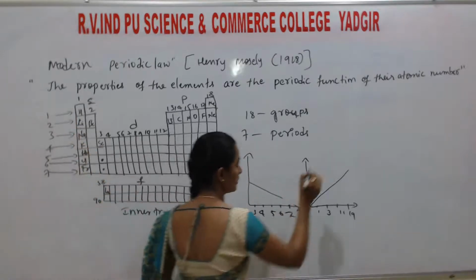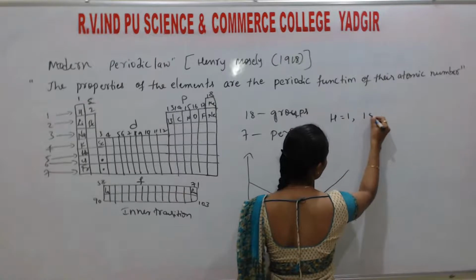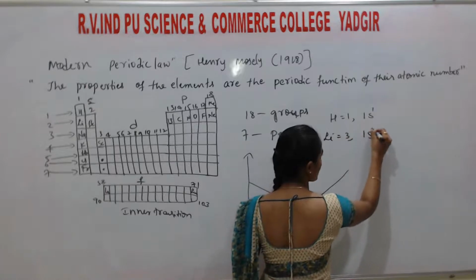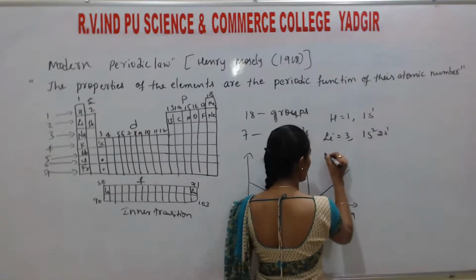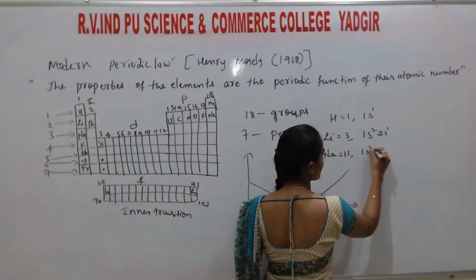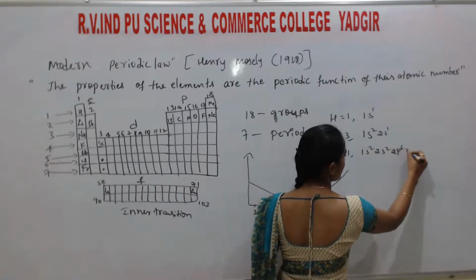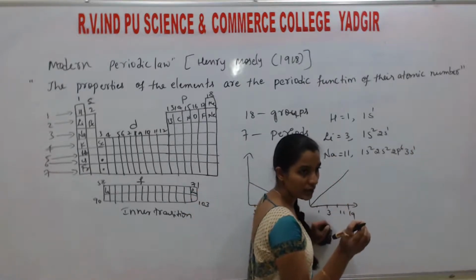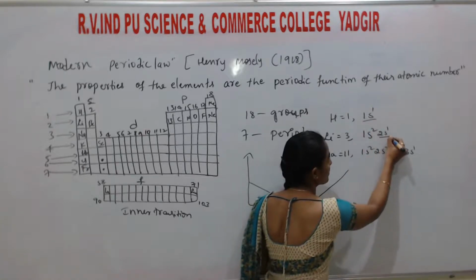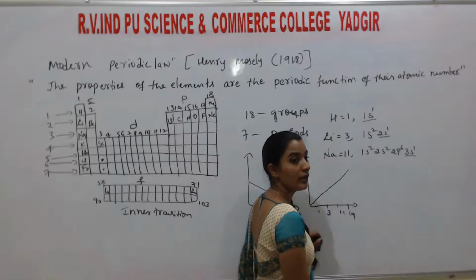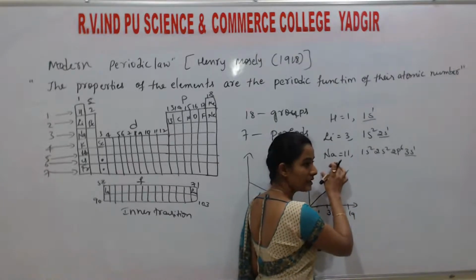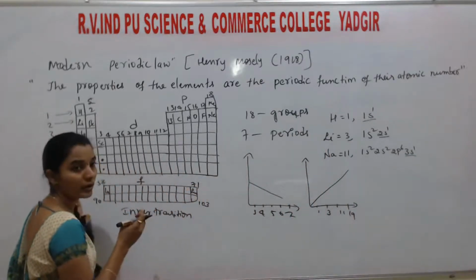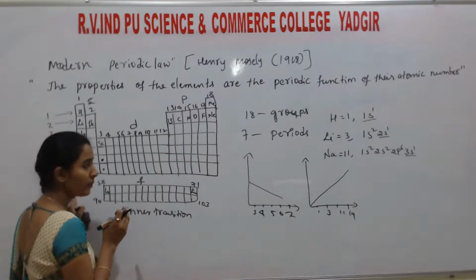So here, listen. Hydrogen, lithium, sodium. Hydrogen atomic number is 1, configuration is 1s1. Lithium atomic number is 3, configuration is 1s2, 2s1. Sodium atomic number is 11, configuration is 1s2, 2s2, 2p6, 3s1. So here, students, the last electron, the valence electron of the element, enters into the S subshell. That means it belongs to the S block. Understand? That's why they belong to the S block.